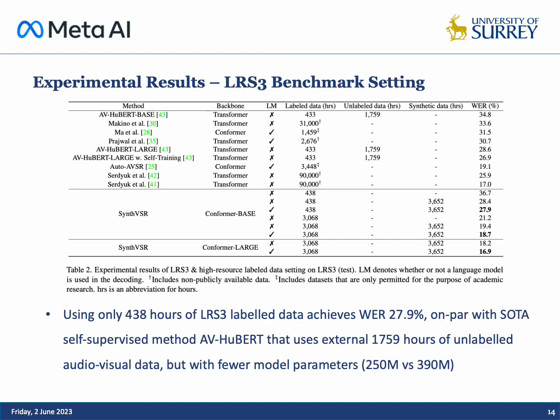Using the complete 438 hours of labeled data from LRS3 further improves the word error rate to 27.9%, which is on par with the state-of-the-art self-supervised method AV-HuBERT Large that uses an external 1,759 hours of unlabeled audiovisual data for self-supervised training, but our method has fewer model parameters.